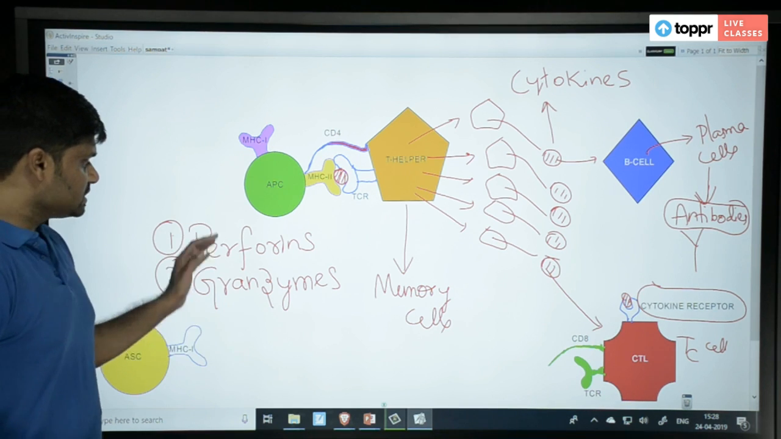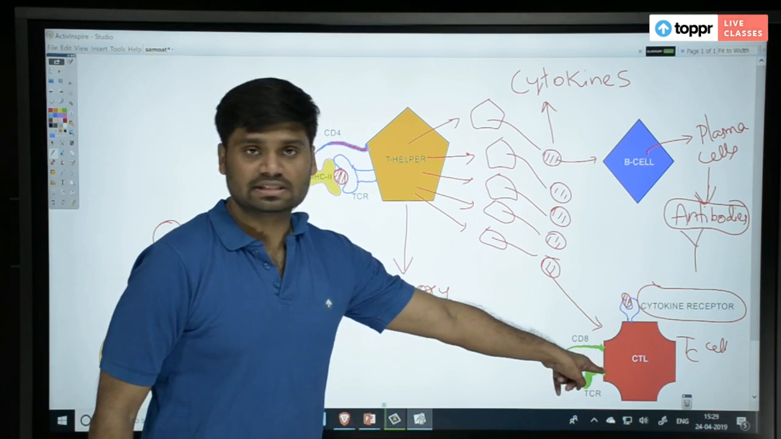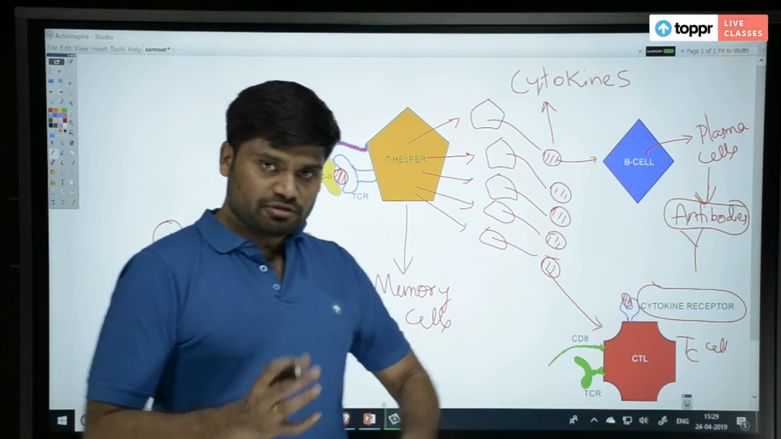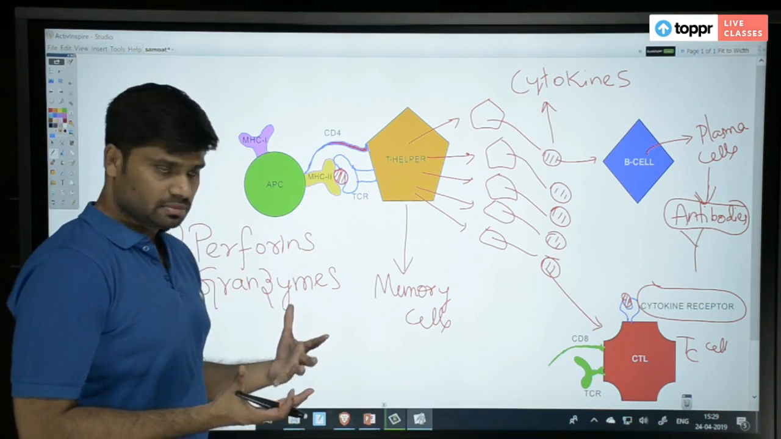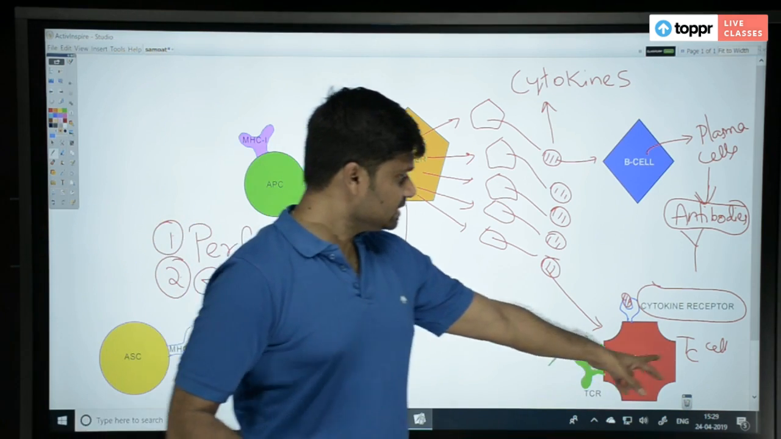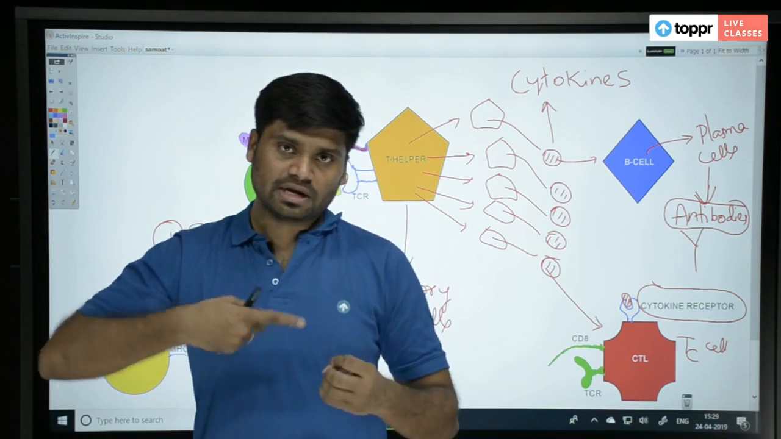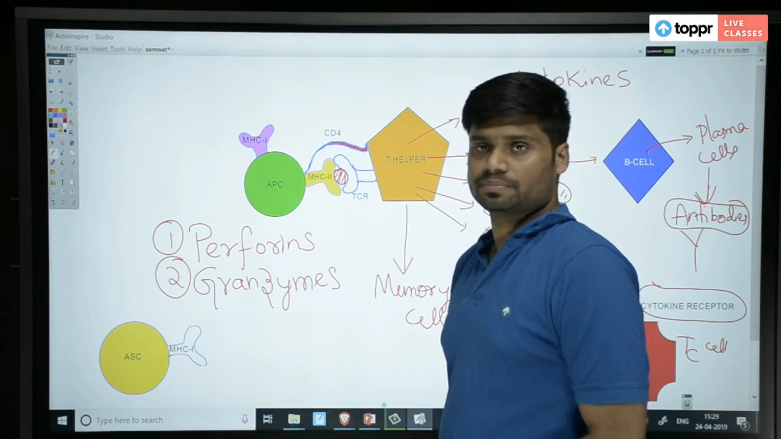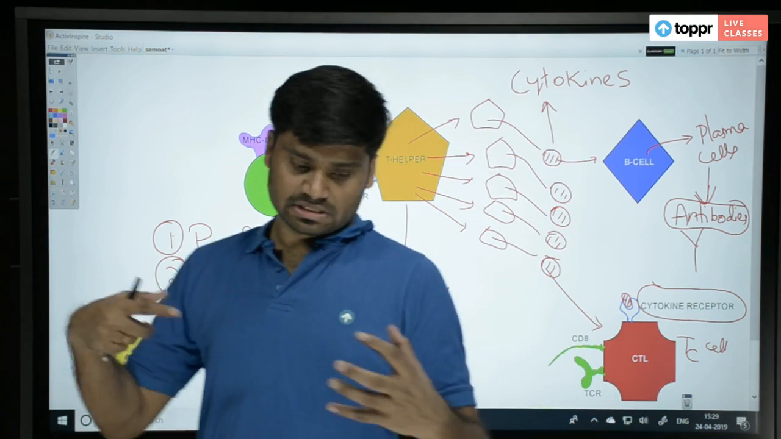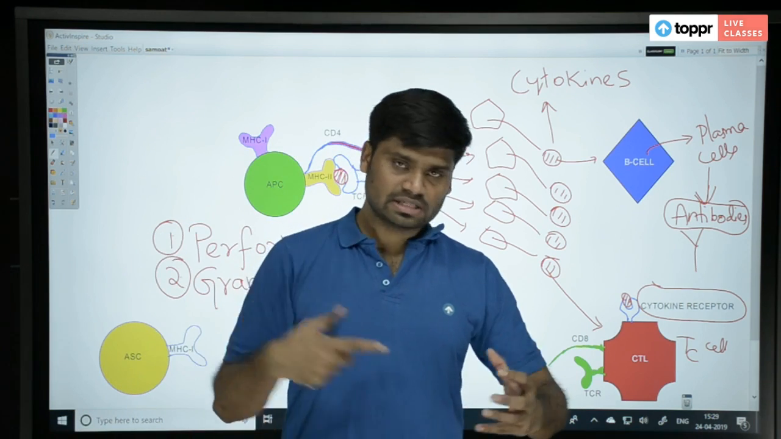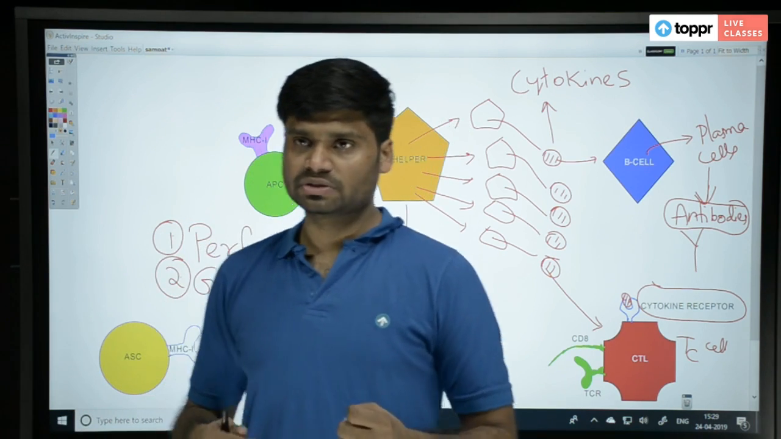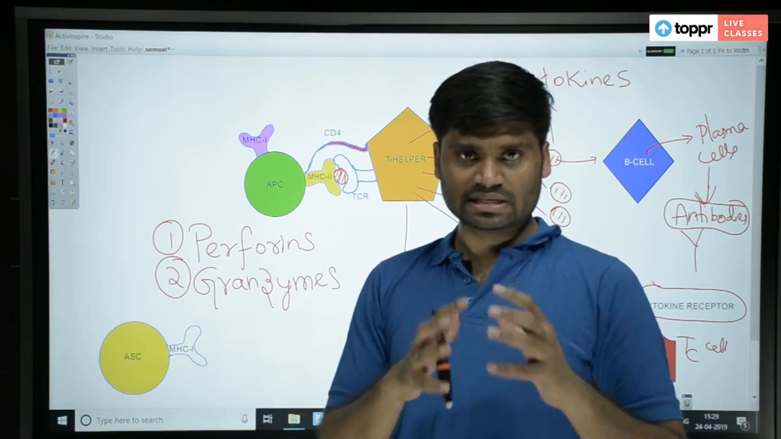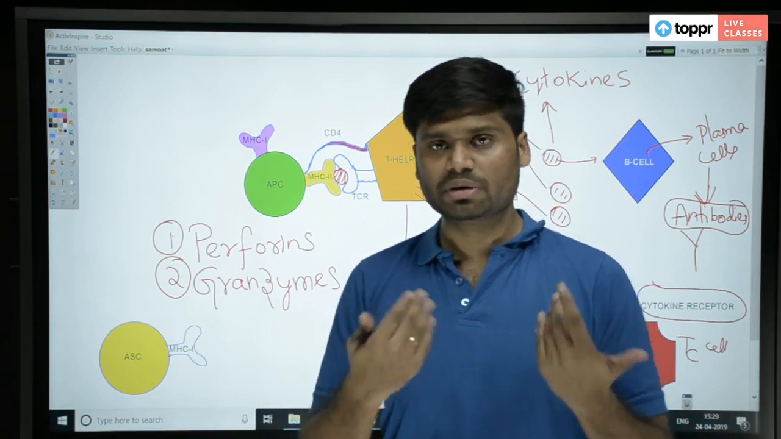Who produces perforins and granzymes? This TC cell. Why is it called perforin? For example, if this antigen was a bacterium, then the perforin released by the TC cell will go and perforate, meaning it will make holes in the cell wall and cell membrane of the bacterium. Because of that, what happens? Water and other fluids will enter the bacterial cell and it will burst. So thereby the bacterium is killed.